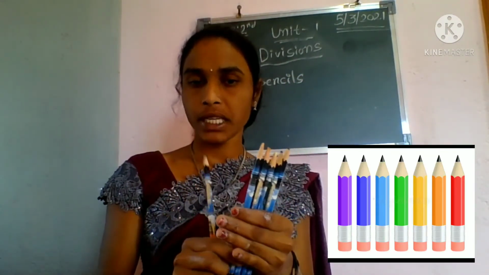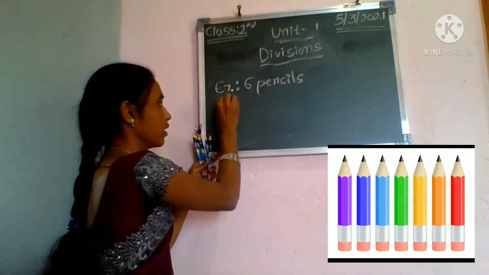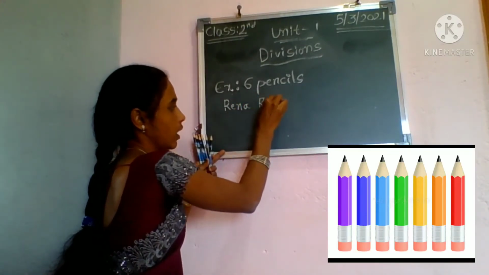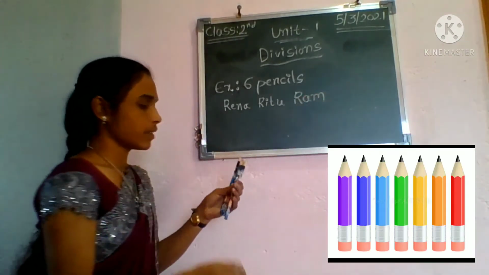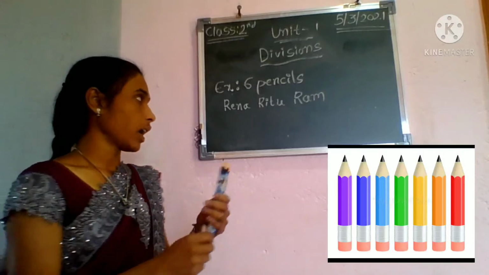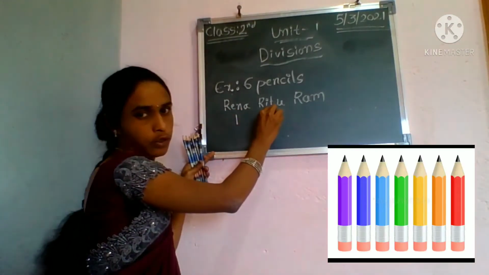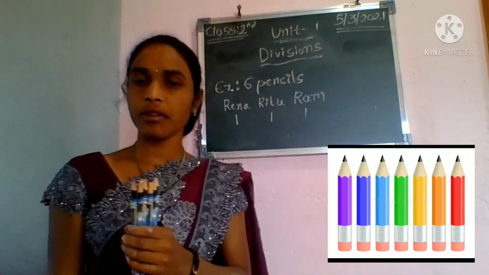If I want to give one pencil to Reena, Ritu and Ram. See, 6 pencils. How many pencils do I have? 6 pencils. Then I am giving one pencil to Reena, 1 pencil to Ritu and 1 pencil to Ram. Then how many are remaining with me?